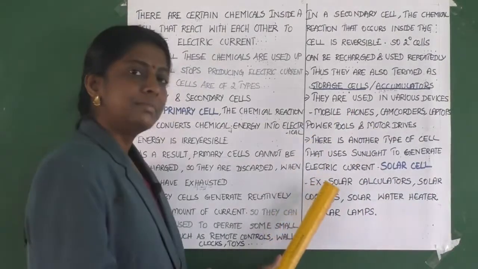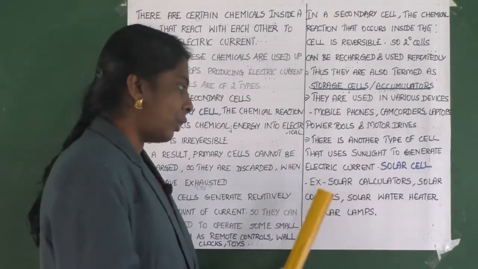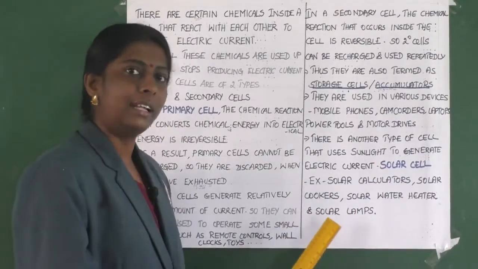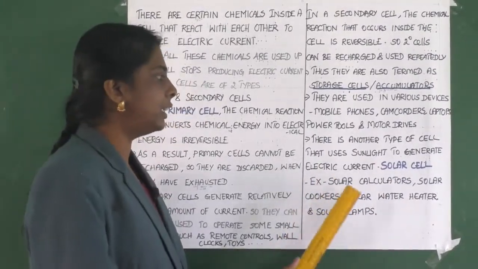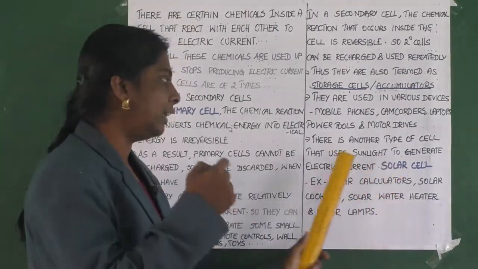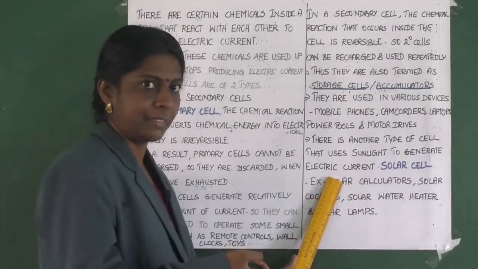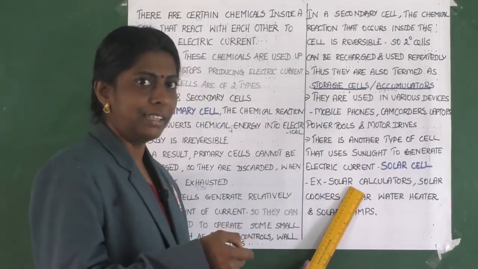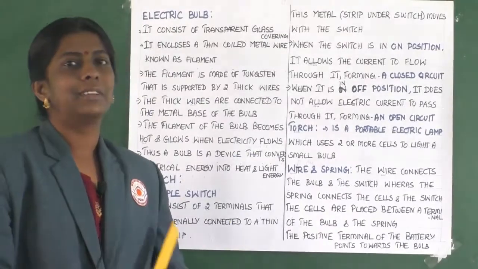For example, solar calculators, solar cookers, solar water heaters, and solar lamps all use solar cells. Solar energy is converted to electric current here. Clear, children?